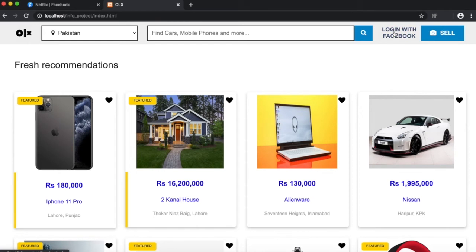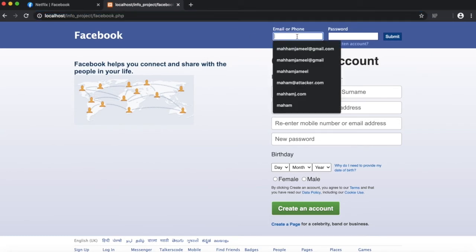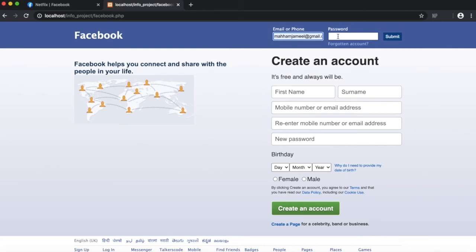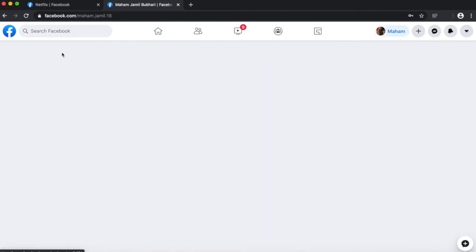This is the login with Facebook button. When we click this button, a Facebook page will appear. The user will think this is an actual Facebook page, but he is wrong because this is the Facebook page we created. It says facebook.php. Let me write my email here. mahamjameel@gmail.com. My password is I am hacked, and submit. It will redirect me to my Facebook page. This is my profile.